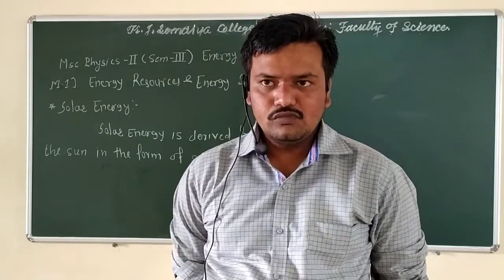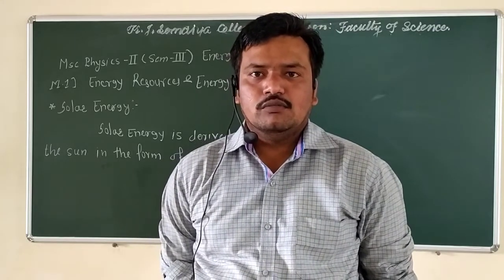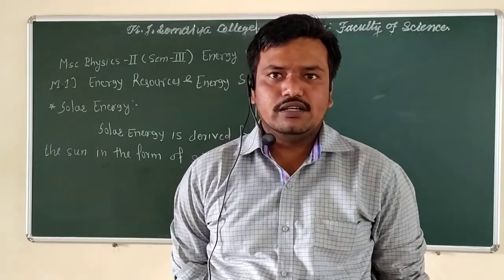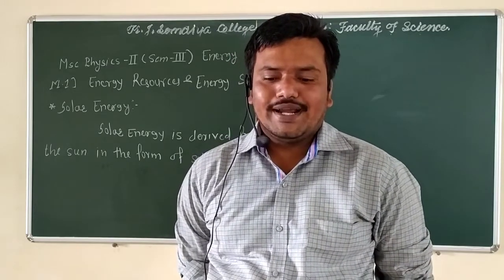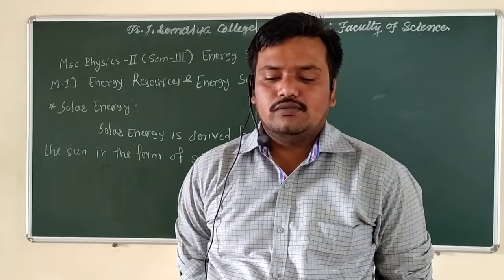From the solar radiation emitted by the sun, the output of the sun is nearly equal to 2.8 into 10 to the power 23 kilowatt per year.